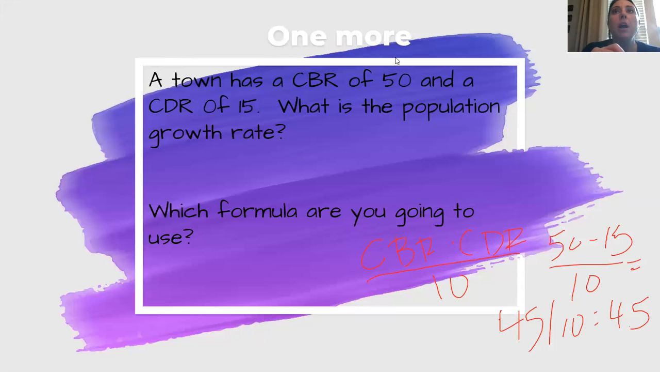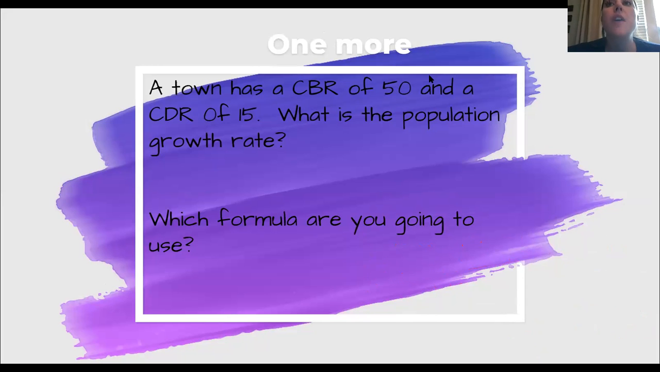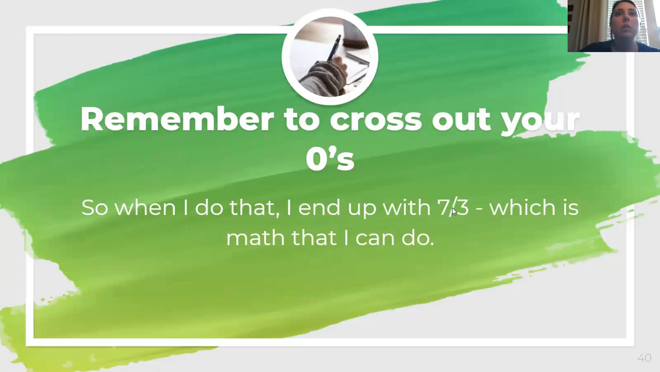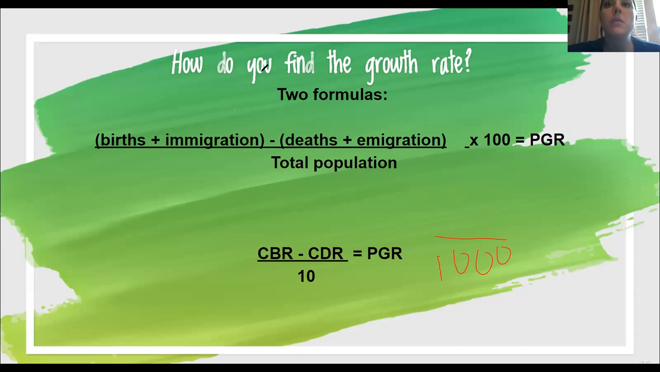Okay, let's back up. How come sometimes you divide by 10 and sometimes you divide and then multiply by 100? So that has to do with the fact that in these two, if you have the total population as 1,000, because that's what crude birth rate means, and then you multiply by 100, if I just cross out those 2 zeros, that's the same thing as dividing by 10. So that's how come we can get the second formula from the first formula.